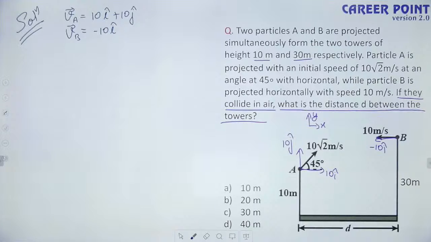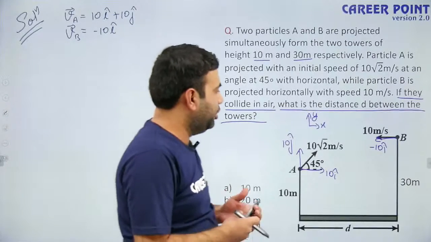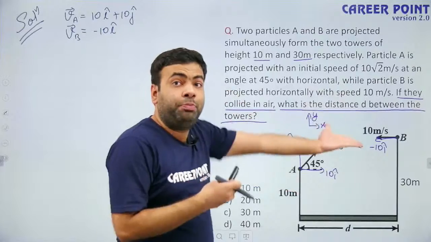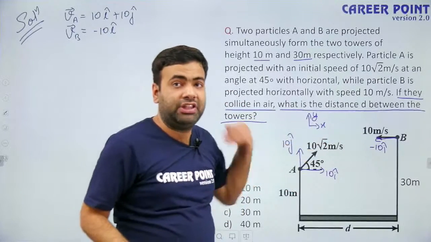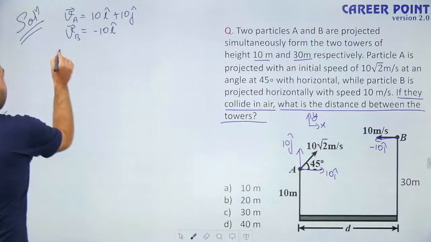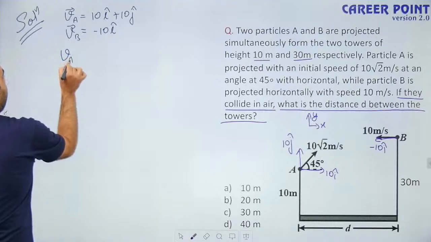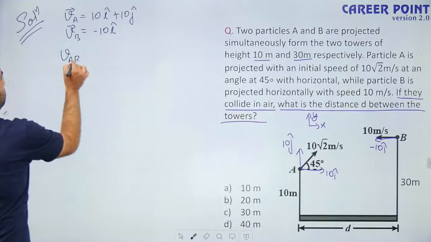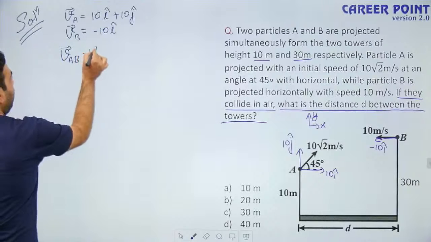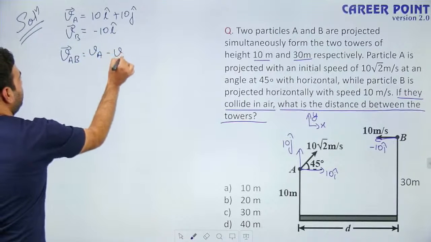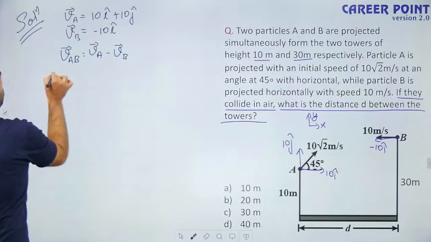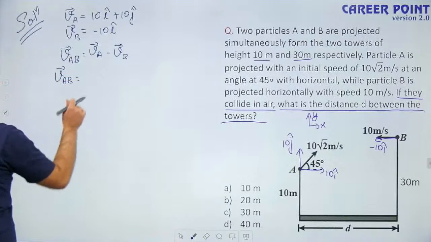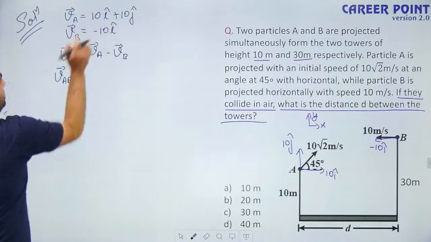We are going to observe the motion of particle A with respect to B, not with respect to ground, but with respect to B. So what is velocity of particle A as observed by B? It is simply velocity of A minus velocity of B in vector form. So velocity of particle A with respect to B is equal to this minus this.